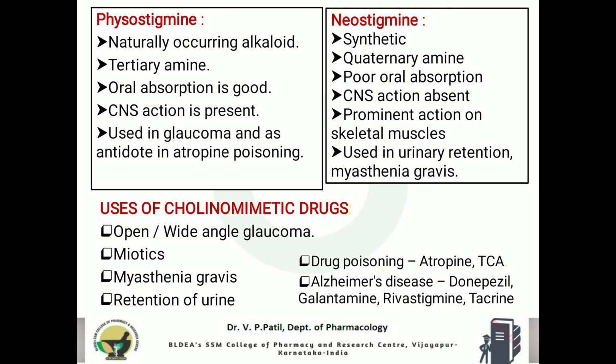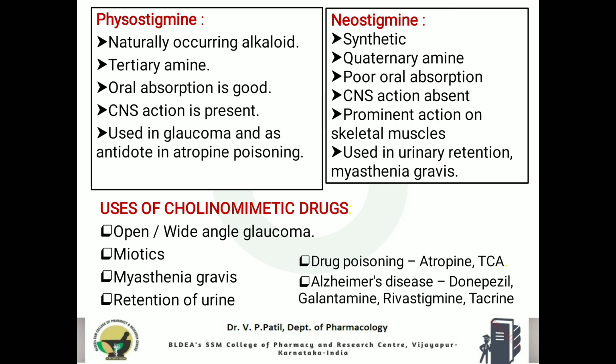So that's why these drugs are used in the treatment of retention of urine as well, and they are also used in the treatment of drug poisoning cases like atropine poisoning or tricyclic antidepressant poisoning, since these are agonists and atropine is an antagonist, and tricyclic antidepressants are also antagonists.